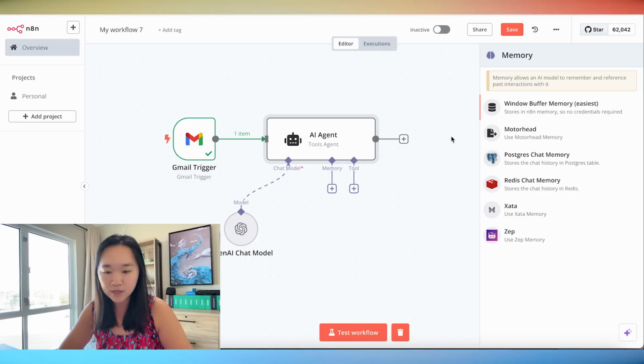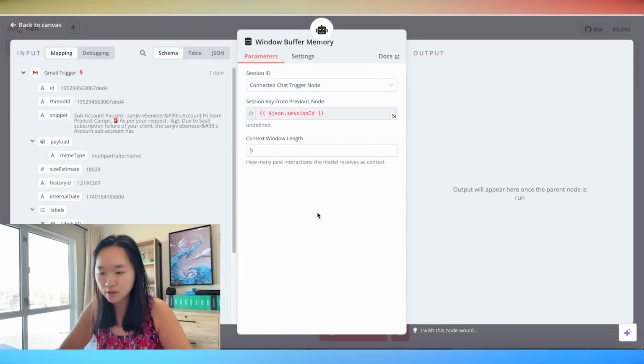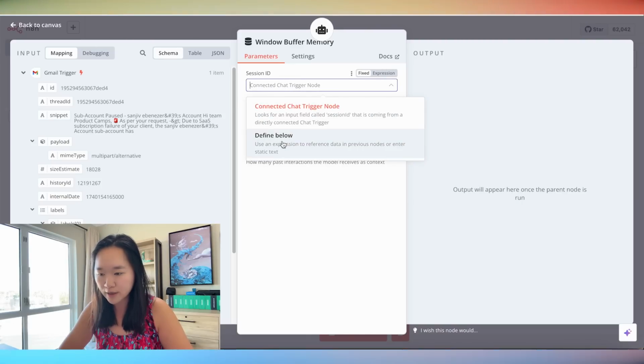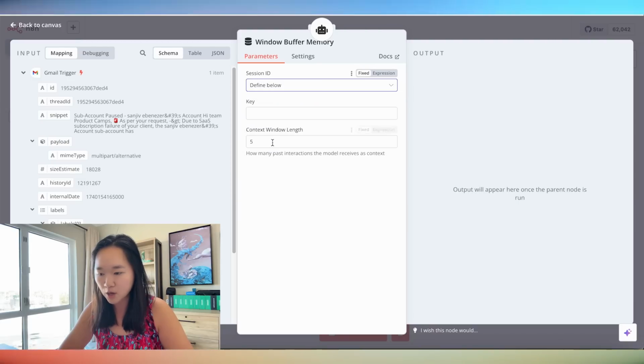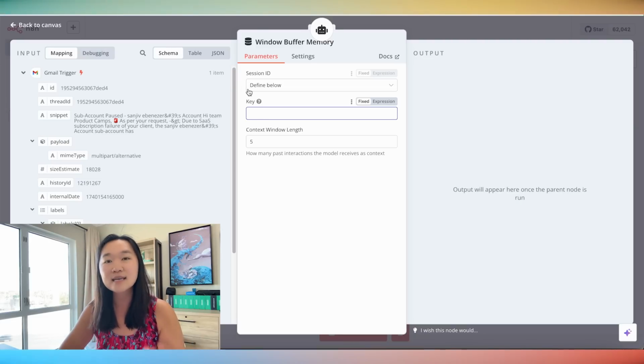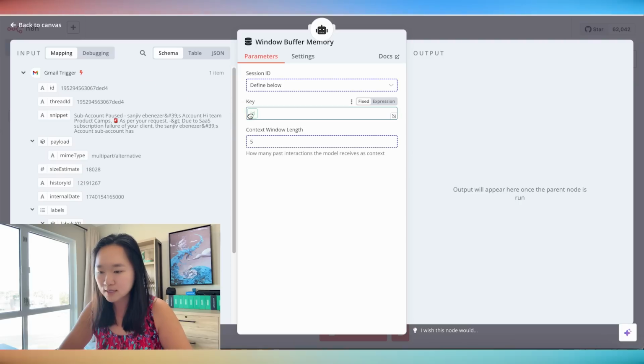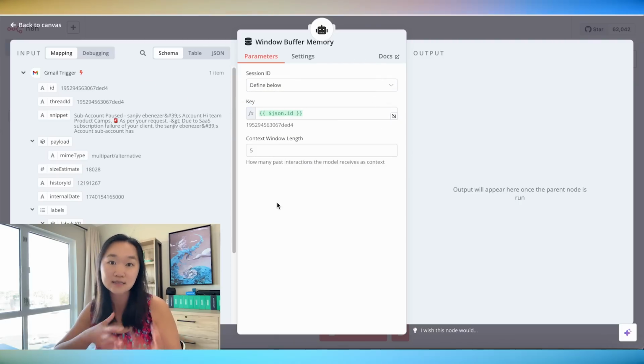By default, you can use the window buffer memory. It is not as powerful, but there's no other configurations that you need to make. You can just drag and drop this window buffer memory into your AI agent. Once you select this, you want to go down to the session ID, select define below, and give this a memory key. For the memory key in this example, I think it's appropriate to use the Gmail ID of this email, because this is what allows us to track that this is the same interaction, the same email that we're replying to.